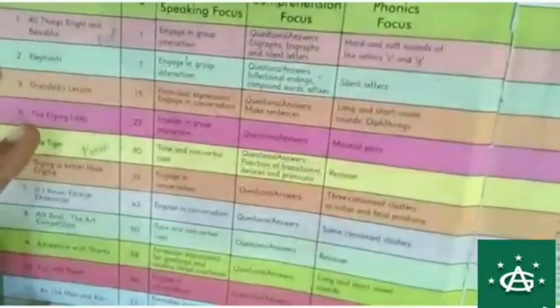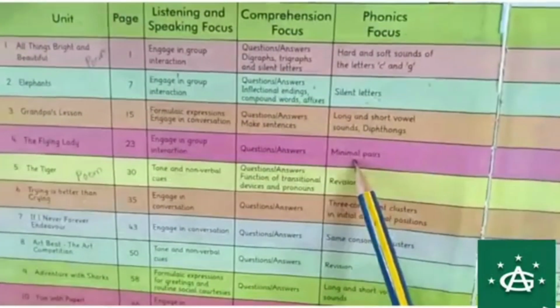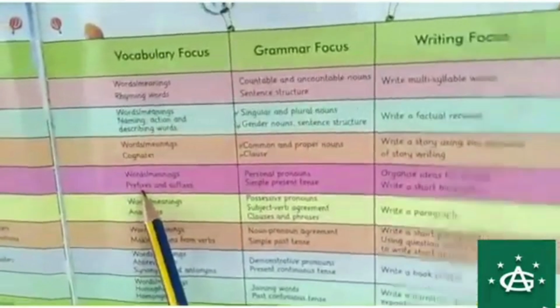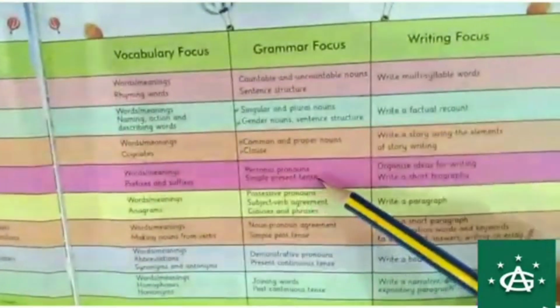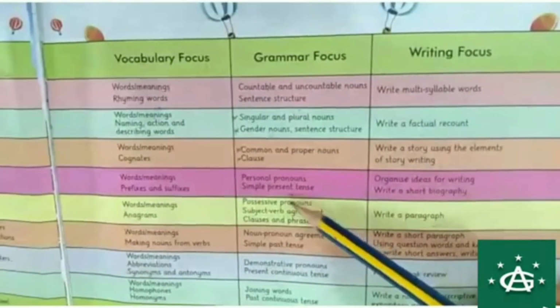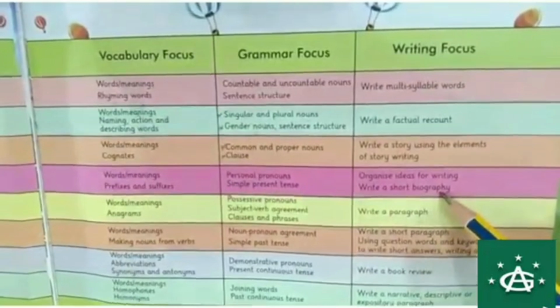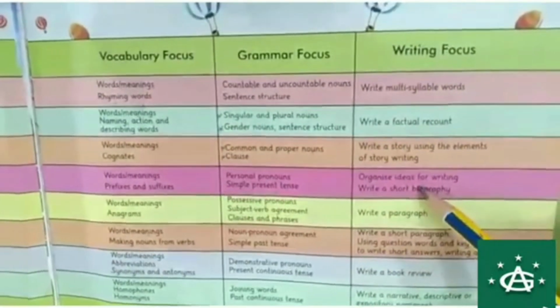Next we have unit number 4, The Flying Lady. In that we have minimal pairs in phonics, prefixes and suffixes in vocabulary, simple present tense and personal pronouns in grammar focus. Organize ideas for writing. Write a short biography. So biography writing will be there.